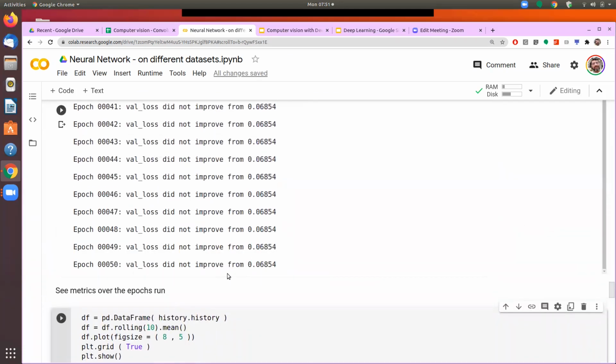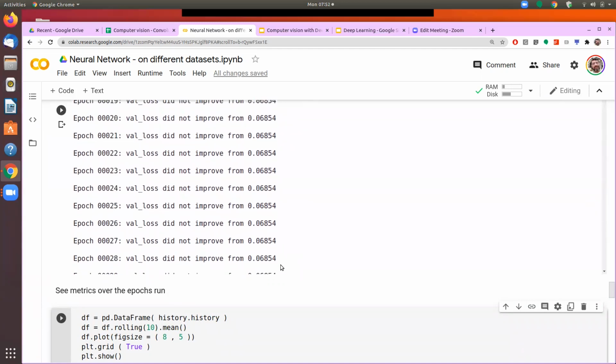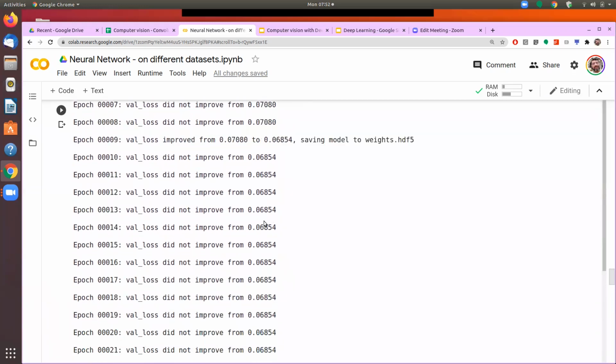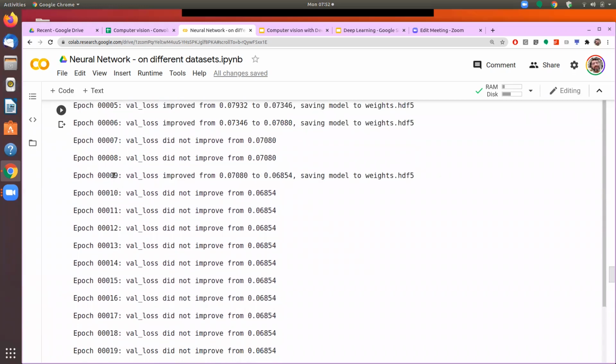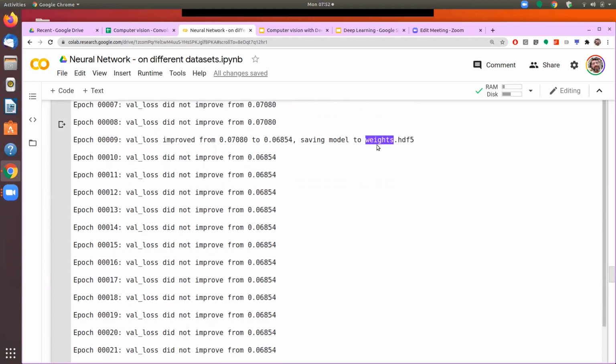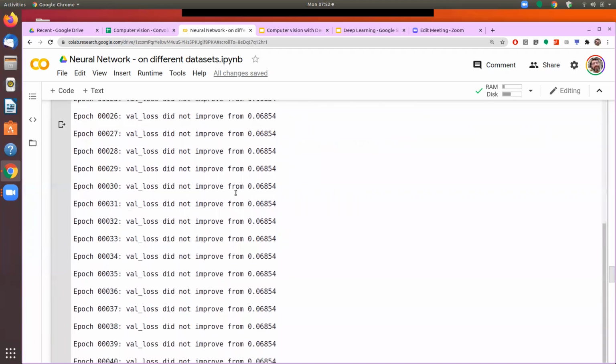the last one is not really the best one. The best result we had obtained in epoch number 9 itself. After that, the performance did not improve. So what the checkpointing was doing is that the moment it improved, it saved, and therefore we will now call those weights which we had obtained in the ninth epoch, because that gave us the best result. After that, there is no improvement in the result.